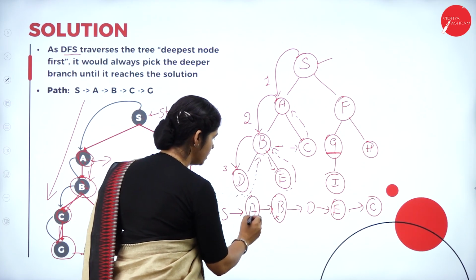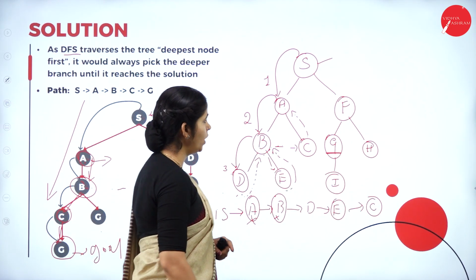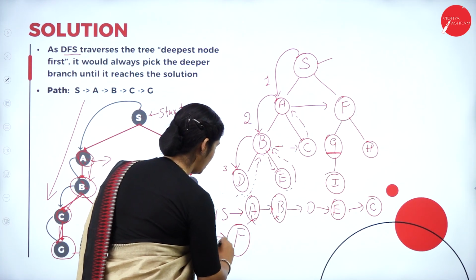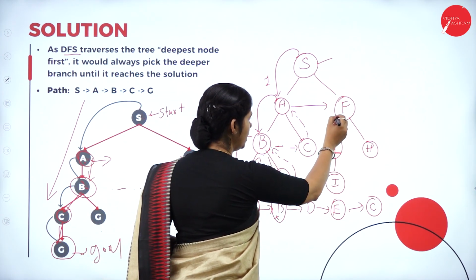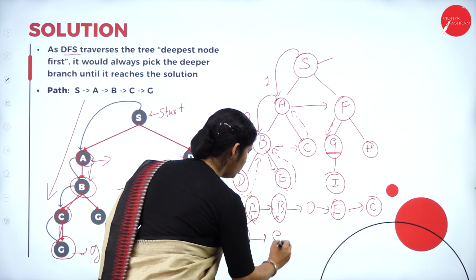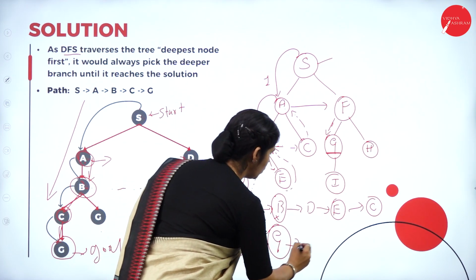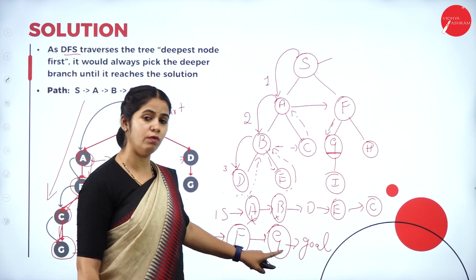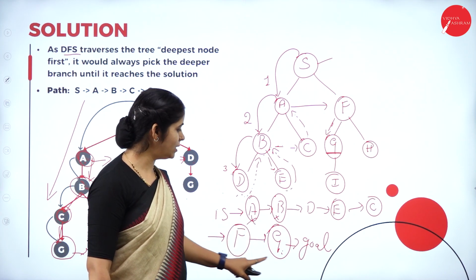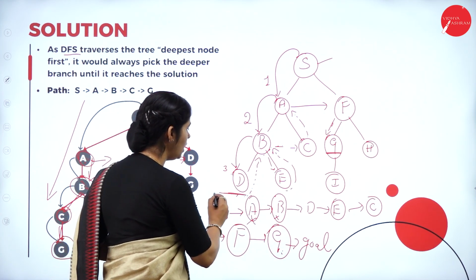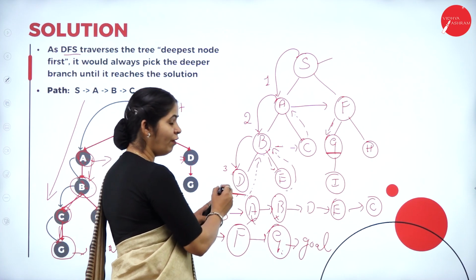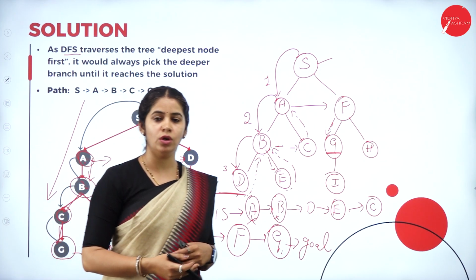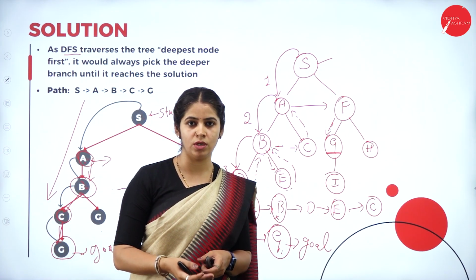Node A is already visited, so we are not representing node A in the path, so it will go to the node F. From node F it is visiting the node G, right? So node G. Now we are finding the goal node, the element we were supposed to be searching for. This is called backtracking. Once we reach the leaf node of the tree but do not find the element, we go for backtracking. This is the algorithm of how exactly depth first search works.